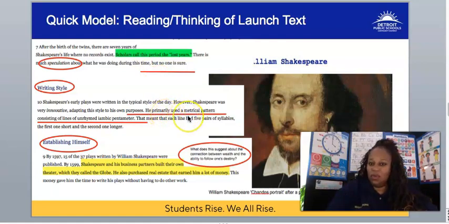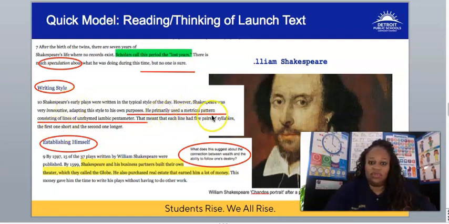I didn't give you the word metrical, but I could have, because let's look here in the writing style section. He primarily used a metrical pattern. Metrical as in music? Well, let's see. Let's read the sentence afterward.